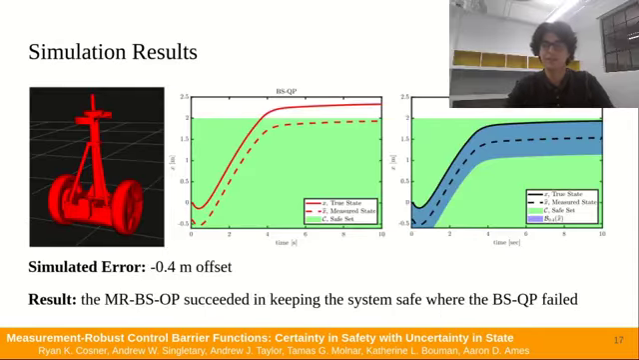We first implemented our experiment in simulation, where we artificially injected an error of negative 0.4 meters into our system. Here, the green rectangle represents the safe set, the solid line represents the true state, and the dashed line represents the measured state. In the center, we can see that the BSQP failed to keep the system safe. On the right, we can see the results of the MR-BSOP controller. We also added a blue patch to indicate the set of states which the controller will keep safe. From this plot, we can see that the MR-BSOP succeeded in keeping the Segway safe where the BSQP failed.